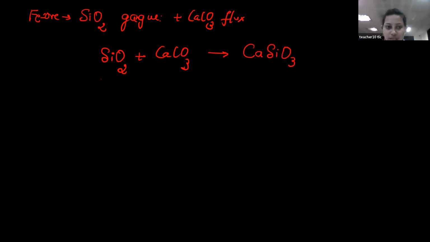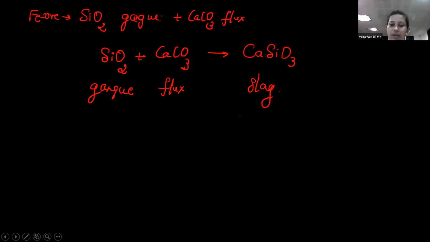So this is the gangue, this is the flux, and this is the slag. Now impurities are removed using flux. So flux is a medium which removes impurity. Those two react with each other and are converted to slag.